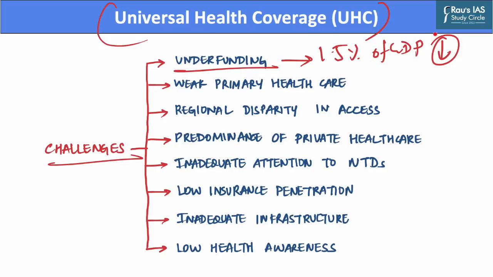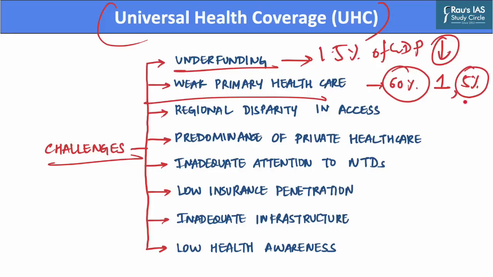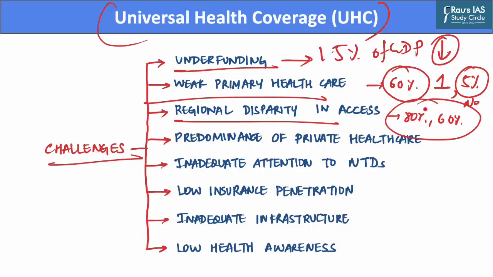Further, India also has a weak primary healthcare sector. About 60% of primary healthcare centers in the country have only one doctor, while on the other hand, 5% of PHCs have no doctors. Also, there is regional disparity in accessibility of healthcare services, as about 80% of doctors as well as 60% of hospitals are present only in urban areas, which cater to only about one third of the population of the entire country.